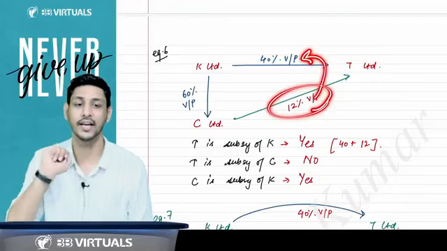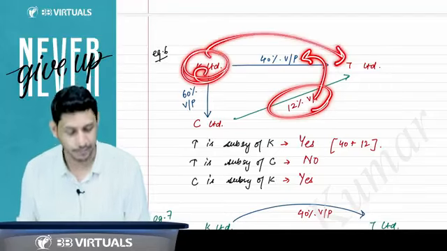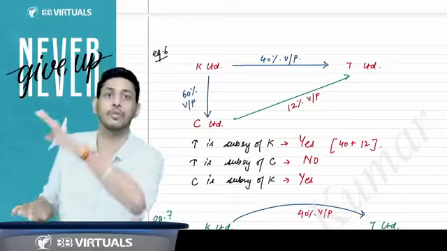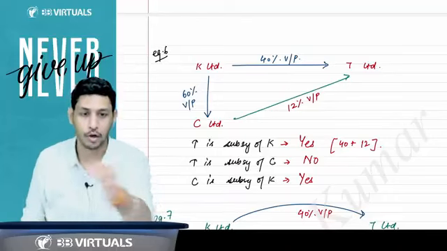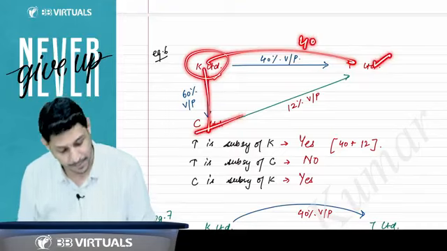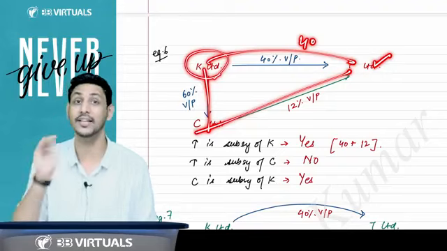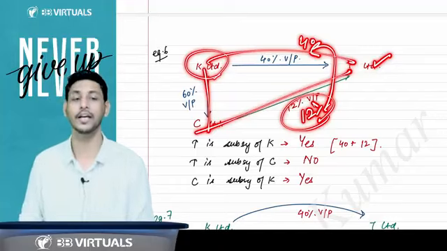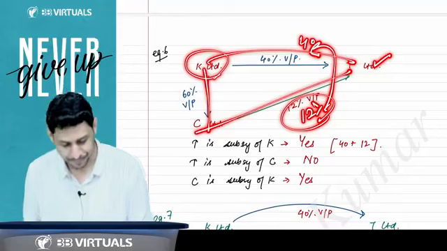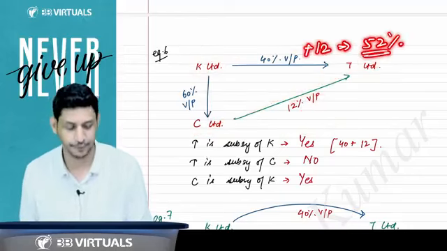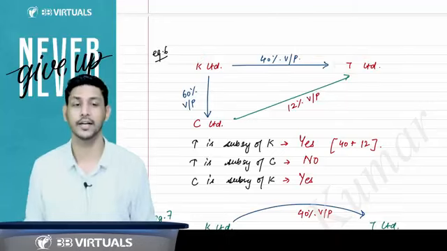That is what I was saying, that a company is holding more than 50% voting power of the other company, either directly or through one or more subsidiaries. So K Limited is directly holding 40% in T Limited, and the subsidiary of K is also holding 12%. So this holding is also considered as the holding of K Limited. K's holding will be clubbed, and this 40 will become 52 by adding this 12%. So yes, T Limited becomes the subsidiary of K Limited.